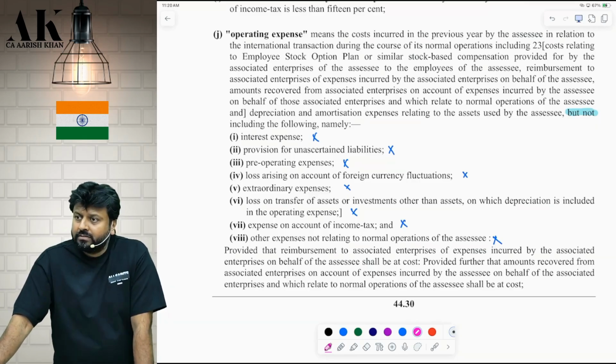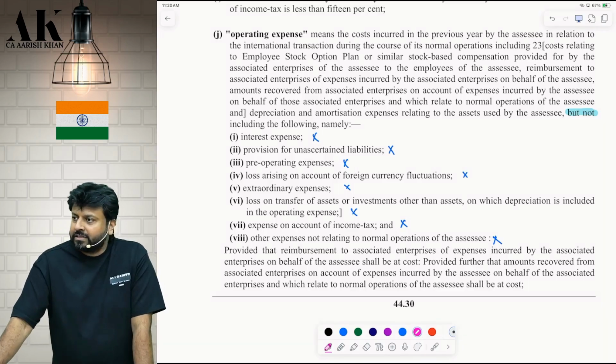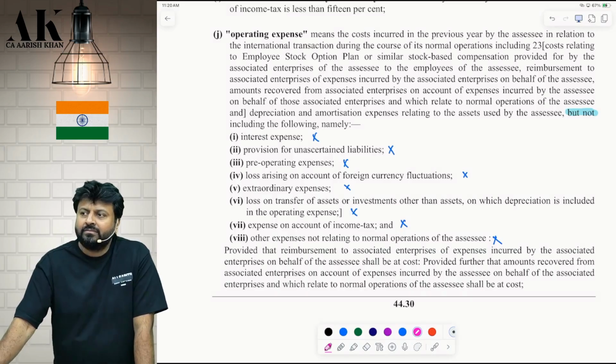Please stop talking. Please see here. I am in India. I am providing software development services. Where is the other party? Outside India. Is it my associate enterprise? Yes or no? Otherwise, why will we do all these things? First, transfer pricing should apply or not? Yes. So they have given us a contract for some software development. We said that the transaction value will be 150 crore. Is safe harbor rule applicable? Yes. Now we need to find out what? Operating profit upon operating cost of this transaction. Correct?